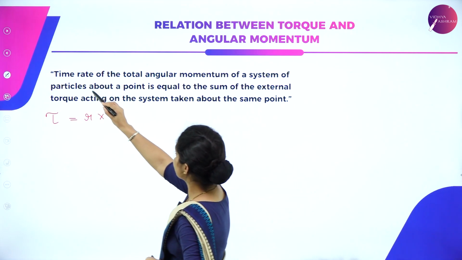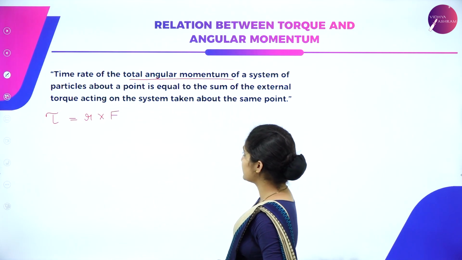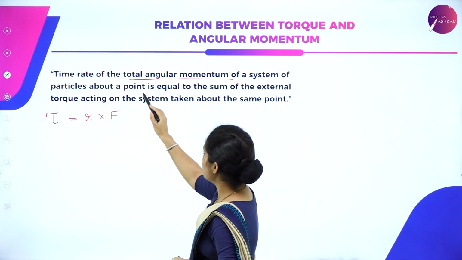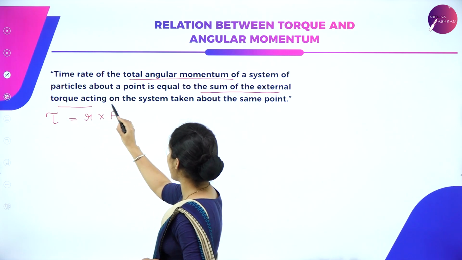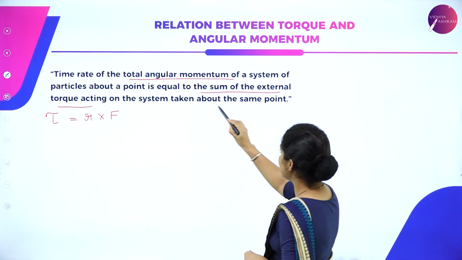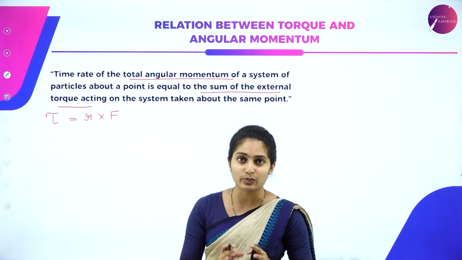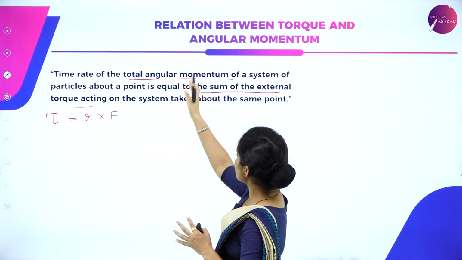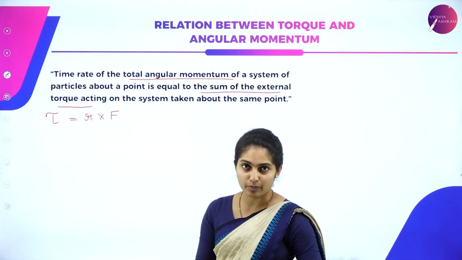The time rate of change of total angular momentum of a system of particles about a point is equal to the sum of external torques acting on the system taken about the same point. This is the exact statement for the relation between torque and angular momentum.